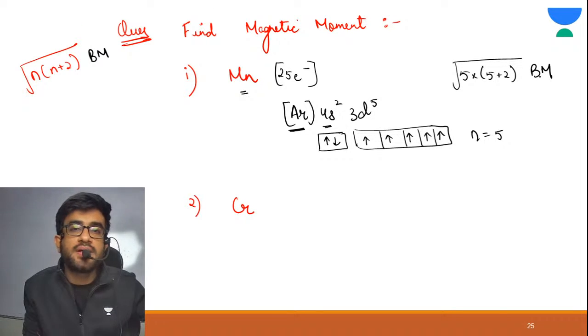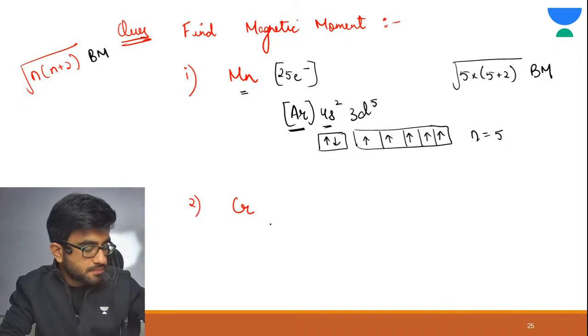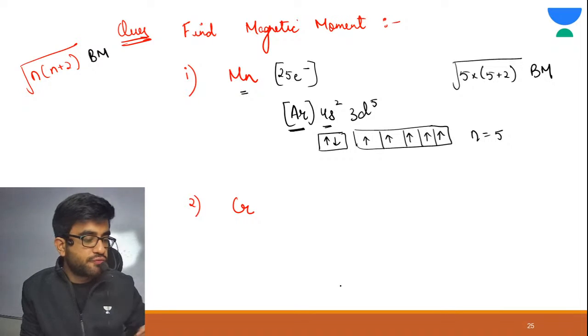Now try for chromium. Tell me the answer for chromium. You need to write the electronic configuration of chromium.